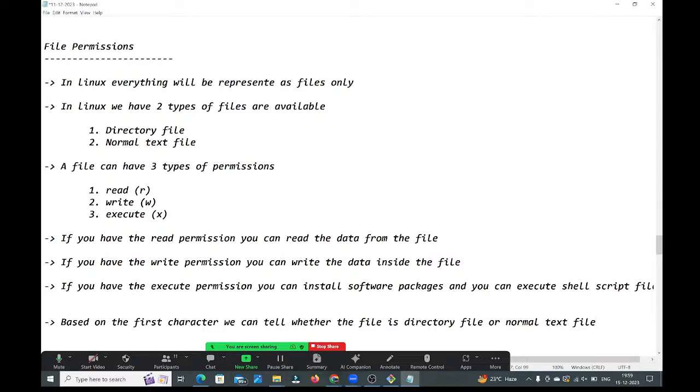If the first character is d, then that is a directory file. If the first character is a hyphen, then that is a normal file.